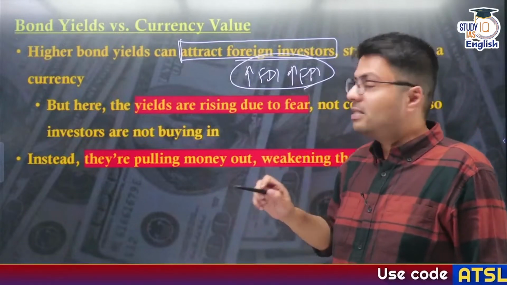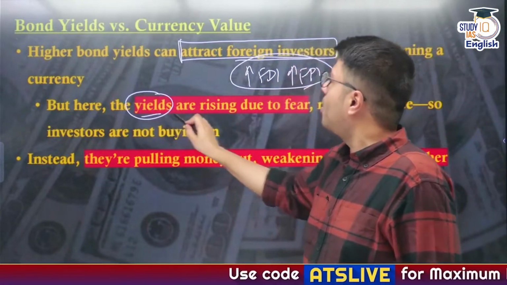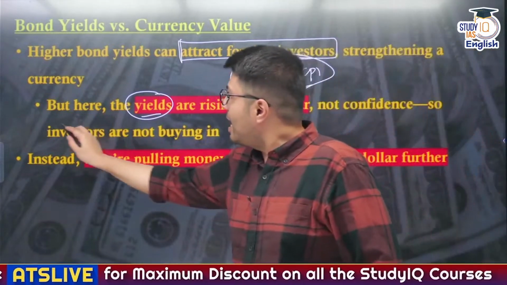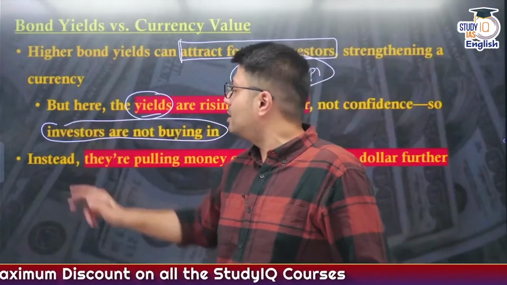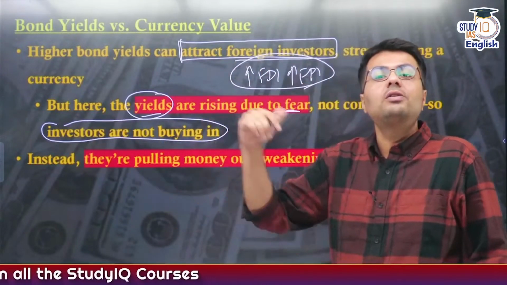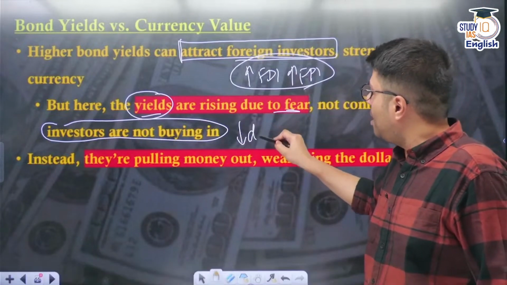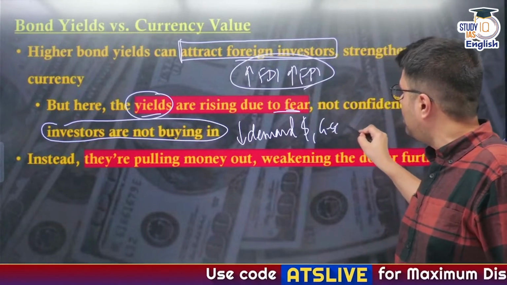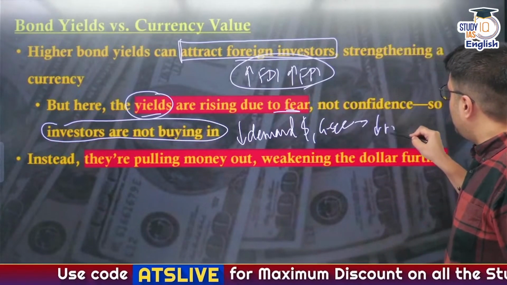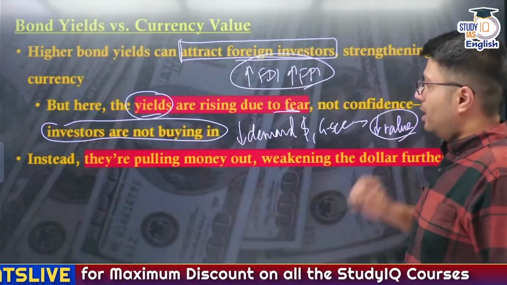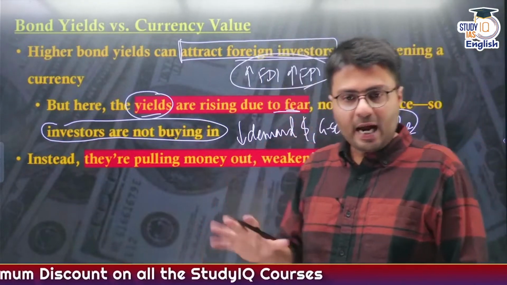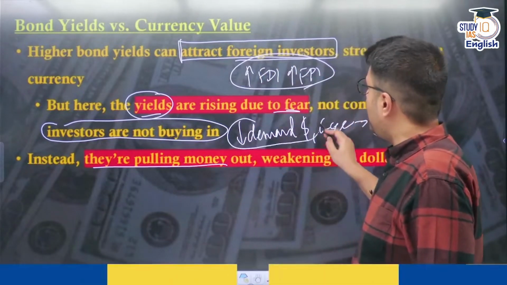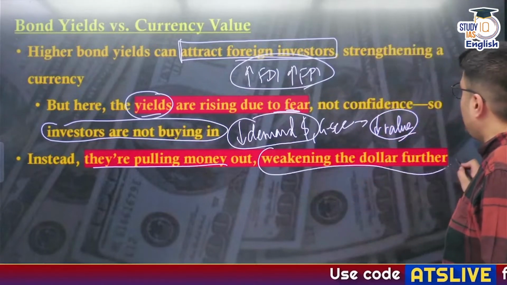But what you have to understand is that this time the yields on US government bonds are rising out of fear and not out of confidence in the US economy. So that is why investors are not investing their money in the US market, rather they are pulling out their existing investment, which has reduced the demand for dollars and the demand for government securities of the US government. Therefore, it has led to a reduction in the value of the dollar as well as government bond prices, right? Now, as investors are pulling their money out, it has led to a reduction in demand for the US dollar. Therefore, the value of the dollar is also weakening.